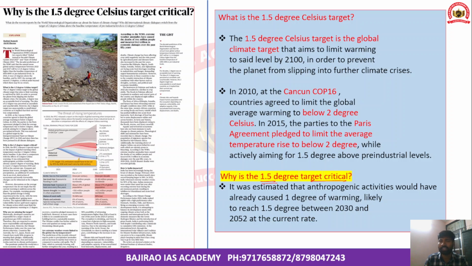Heat waves, intense weather phenomena like cyclones, droughts, floods, etc. Anthropogenic activities have already caused around 1 degree of warming across the globe, and it is very likely that we will reach 1.5 degrees Celsius between 2030 and 2052 if we continue to emit at the current rate.